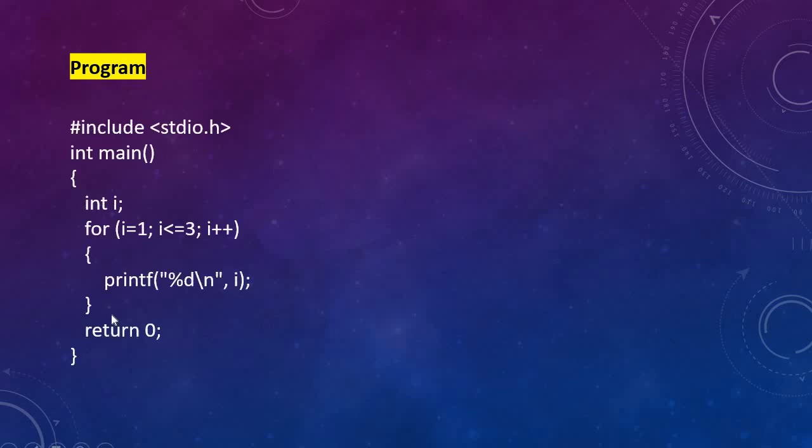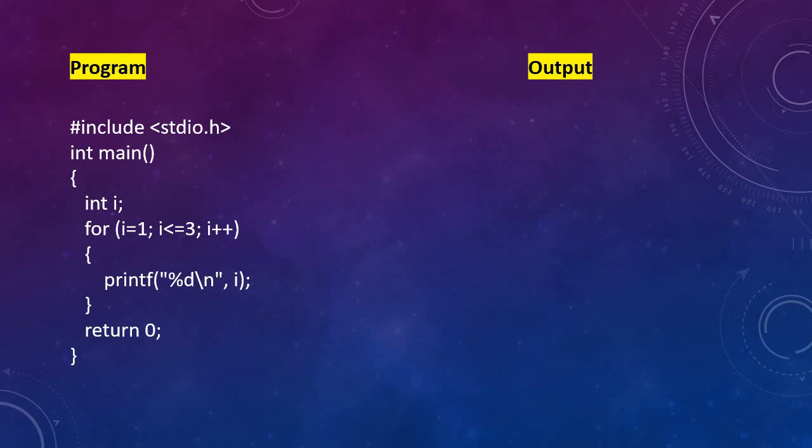Example program. See here the looping variable is I. I have assigned 1 to I. That is, I have initialized the variable I. Condition checking I is less than or equal to 3. I plus plus. So first initially I value is 1. So 1 is less than or equal to 3. Yes, the condition is true. It will get into the loop and it will print for I, that is 1.